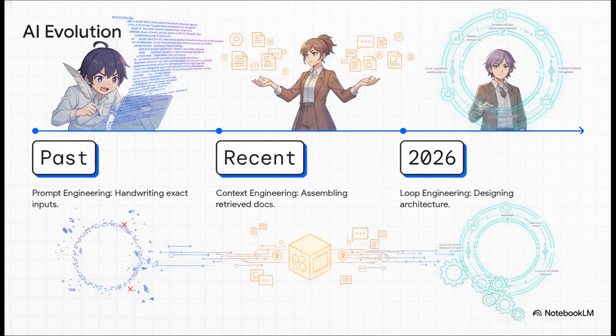Then, as models got better, the bottleneck shifted to context engineering. Phrasing started to matter a lot less than curating the information landing in the model's context window. The job became assembling inputs, retrieved documents, conversation history, tool results, so the model had the right data to actually reason. But today, in the current era of agentic AI, we've moved to loop engineering. Modern models can basically write their own prompts and pull their own context via tool calls. So your role has totally shifted from designing inputs to designing the actual system architecture itself.